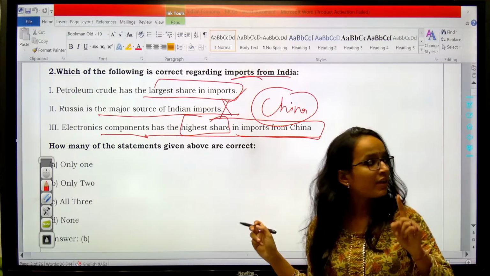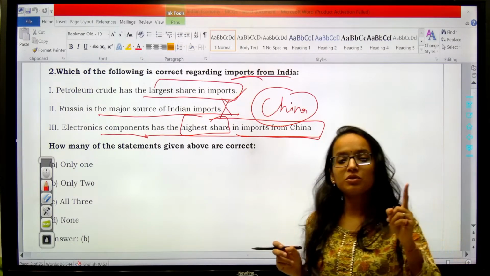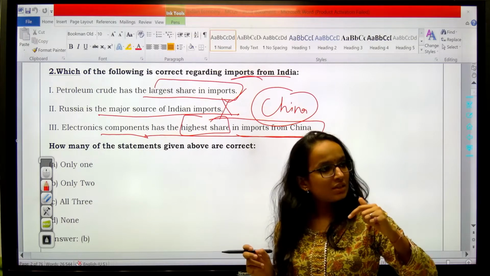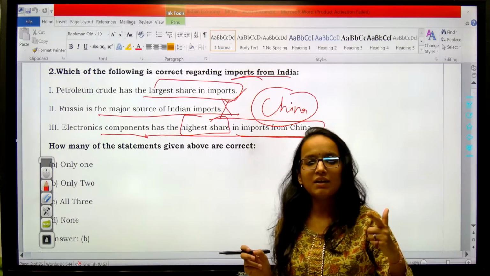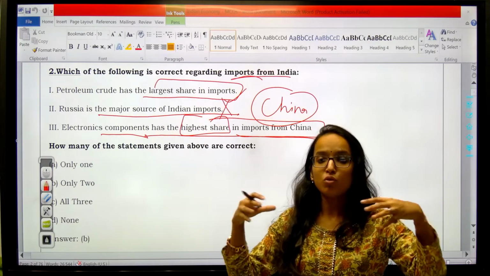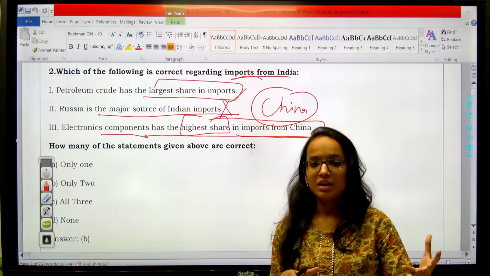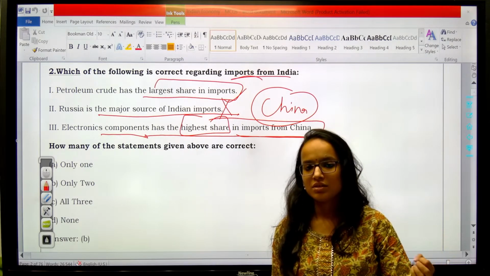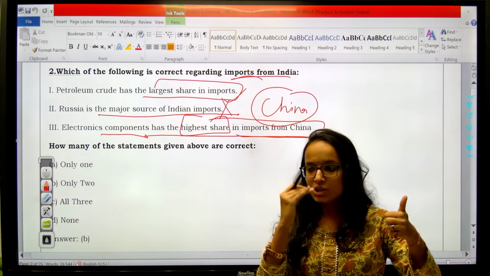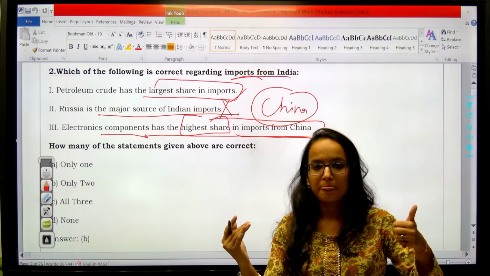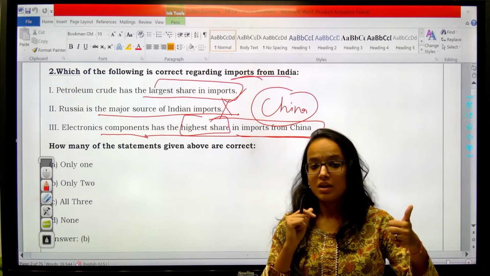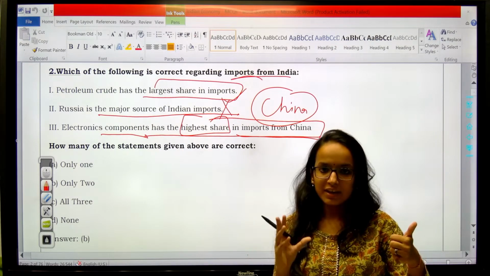Okay, that is why there is a debate and there is a continuous effort going on by the government of India to expand our own domestic production in electronic components and gadgets. Getting my point? So as to reduce our dependency on China, because it is causing us a huge import bill. Getting my point?